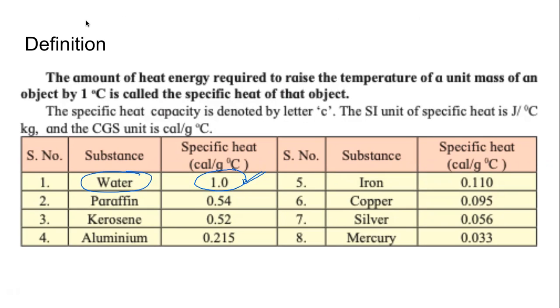Specific heat of water is 1 calorie per gram. Specific heat of iron is 0.1 calorie per gram. Specific heat means the amount of heat required to raise the temperature of 1 gram of the substance, unit mass of the substance, by 1 degree Celsius. Which one is more? What needs more heat? Iron or water?